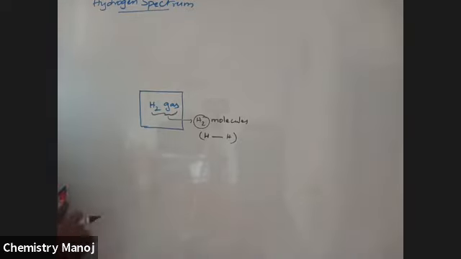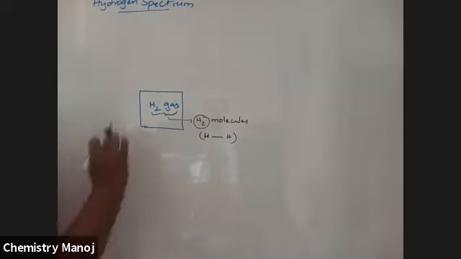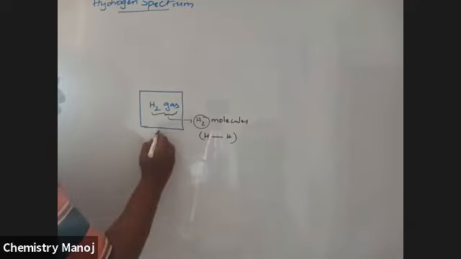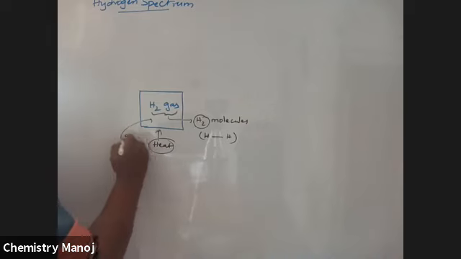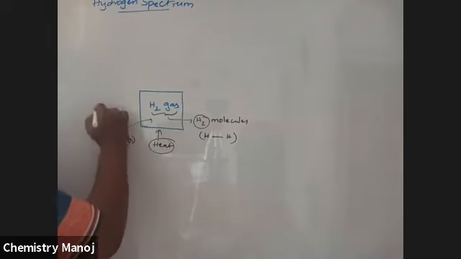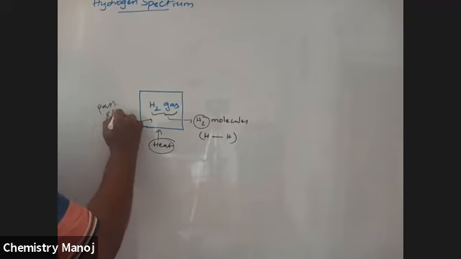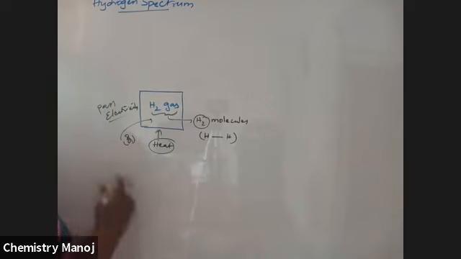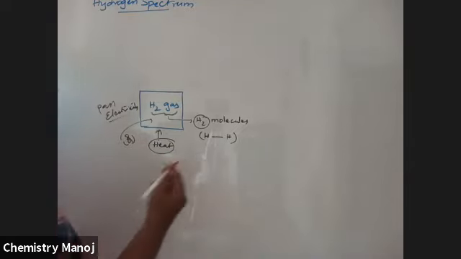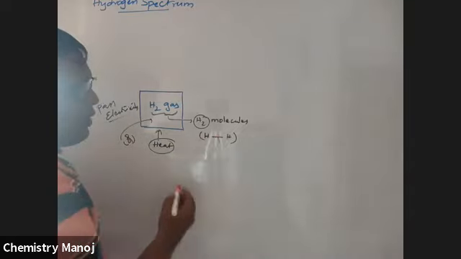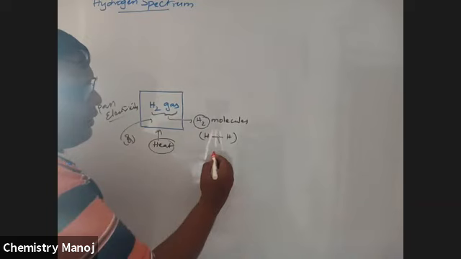These are the starting gases. Now this hydrogen gas is heated or electricity or an electric arc is passed. Because of this heating or passage of electricity, the bond between hydrogen and hydrogen is broken, and hydrogen atoms are formed.